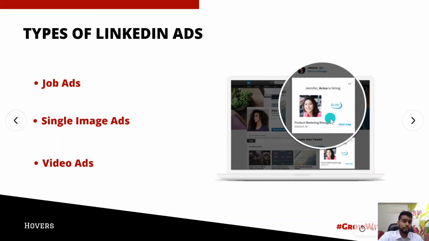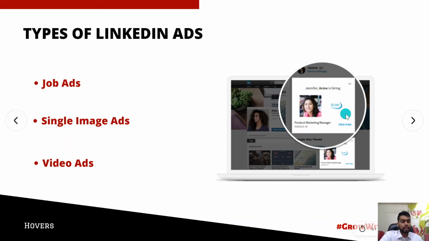So this is a very good example of a job hiring ad, because it targets the company that you are going to work in if you are looking for it, as well as your profile. They put what kind of position they are hiring for and what the location is. So this is a template ad that they have.